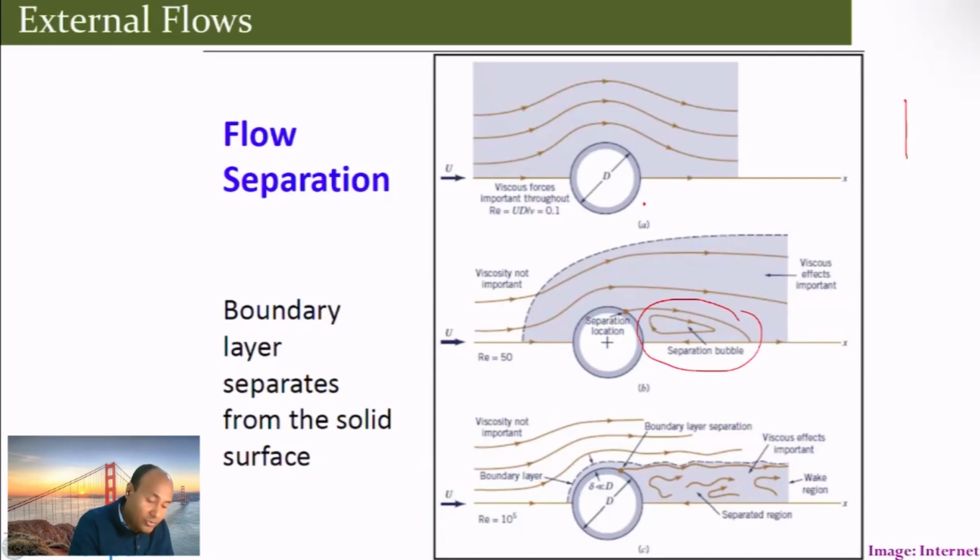So obviously this is with increasing Reynolds number. When the Reynolds number is very low, the flow remains attached. That means the flow comes and goes around the cylinder along a streamline, so there is no separation. But when you increase the Reynolds number to 50 or so, the flow separates at a certain point, and then you get this recirculation or separation zone. And when you increase further, you get this kind of a wake region.